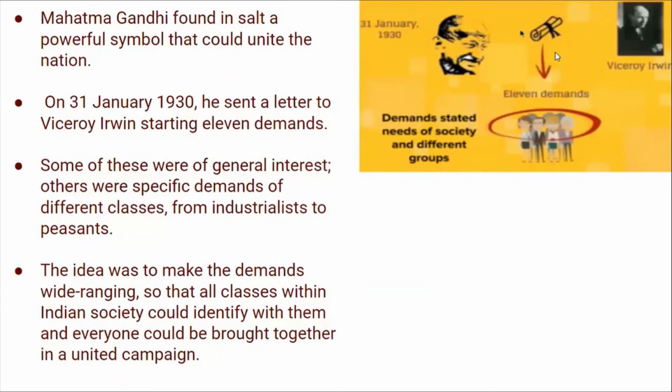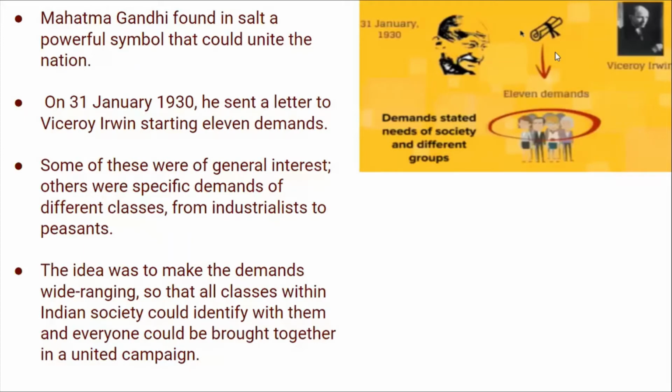Mahatma Gandhi tried to do a bigger movement. When he saw salt, he saw in it a powerful symbol that could unite the nation. On 31st January 1930, he sent a letter to Viceroy Irwin stating 11 demands, for Lord Irwin to grant them.